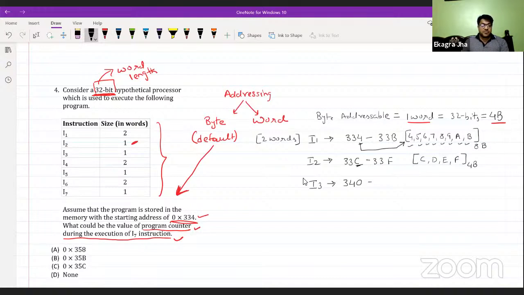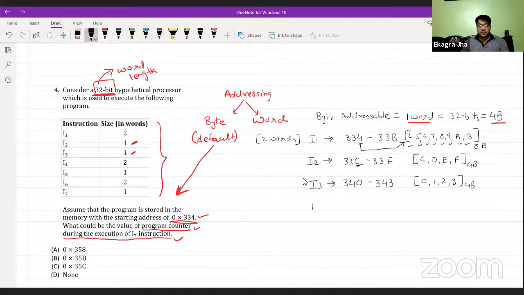Starting from 340, I3 only needs 1 word. So 1 word is 4 bytes long, which is 0, 1, 2, and 3. This is a 4 byte long instruction, so it is going to end at 343.